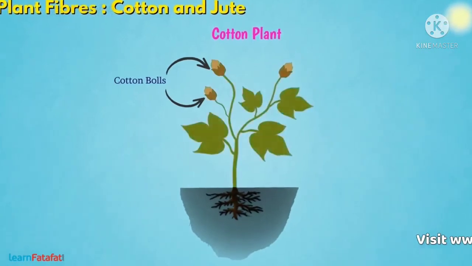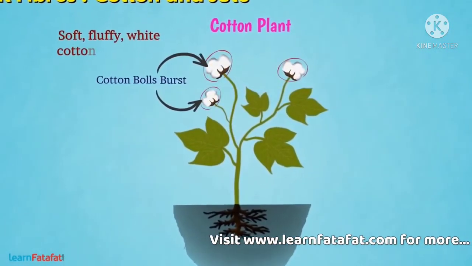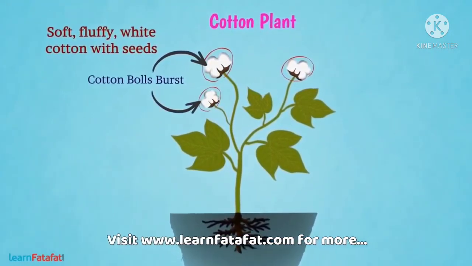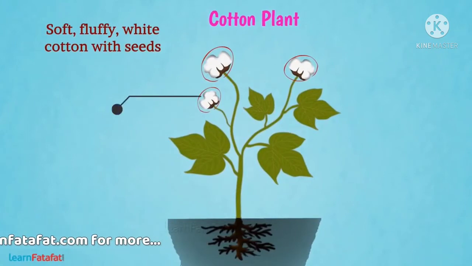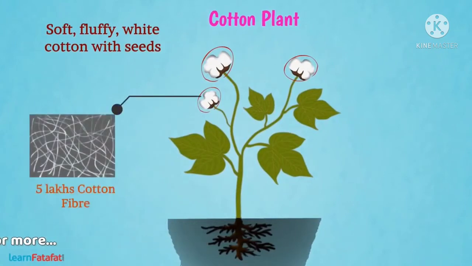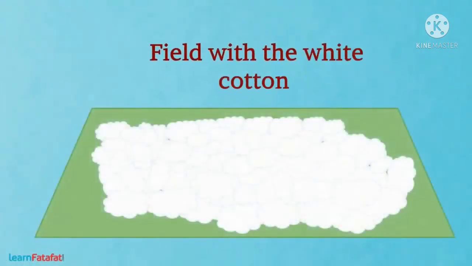After maturity, these balls burst open and we see soft, fluffy white cotton with seeds covered in it. A cotton ball can contain about 5 lakh cotton fibers. If you look at the field with white cotton, it looks as if the field is covered with snow.